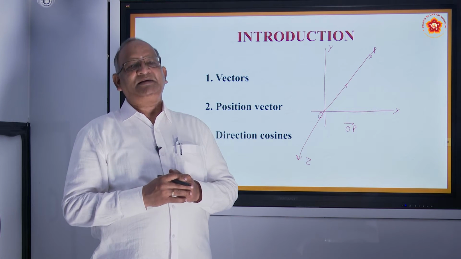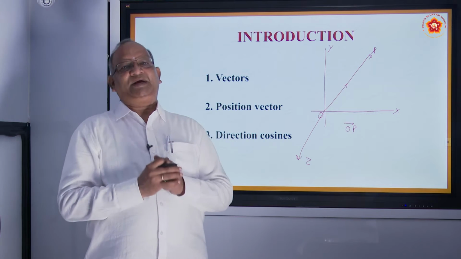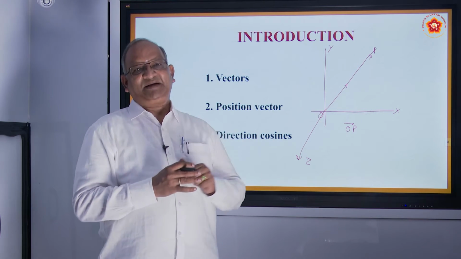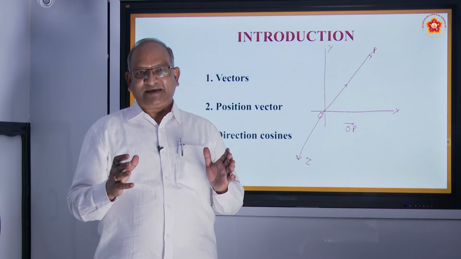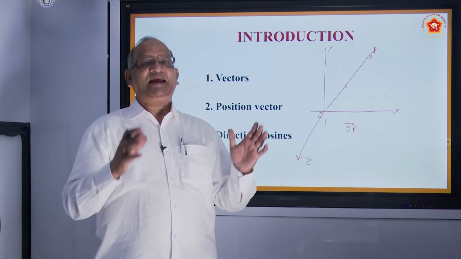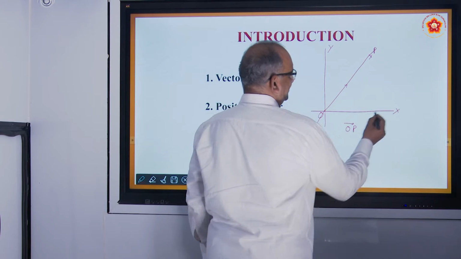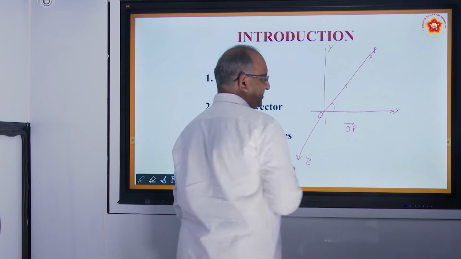So what are direction cosines? Take any vector, for example OP is a vector, and find out the angles which this particular vector makes in the positive direction of the x, y and z axes. For example, this is the x-axis we have set, so this is the angle it is making.